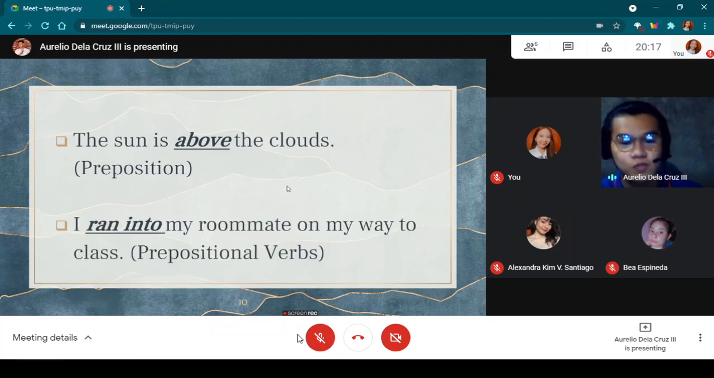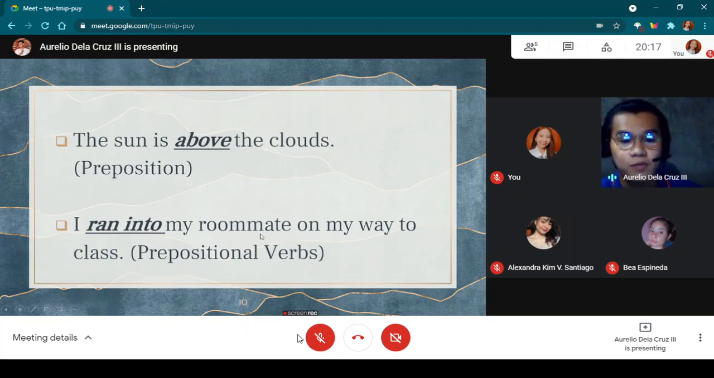I run into my roommate on my way to class. Again, in multi-word verbs, we use more than one word, like this in the prepositional verbs. The formula in prepositional verbs is main verb plus the preposition. Here, in the second sentence, run is the main verb. The into is the preposition.